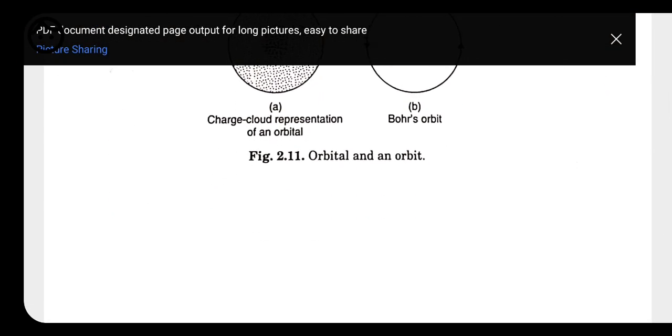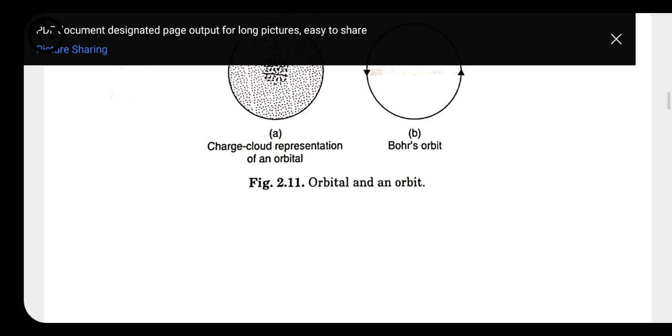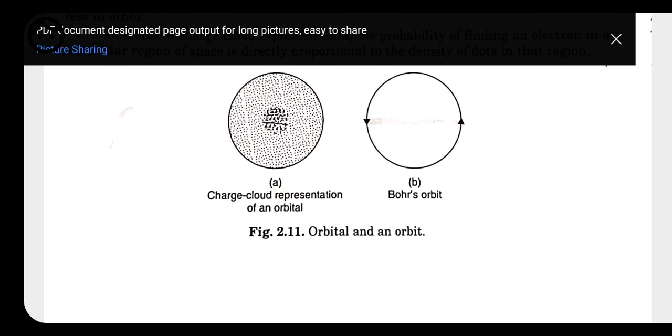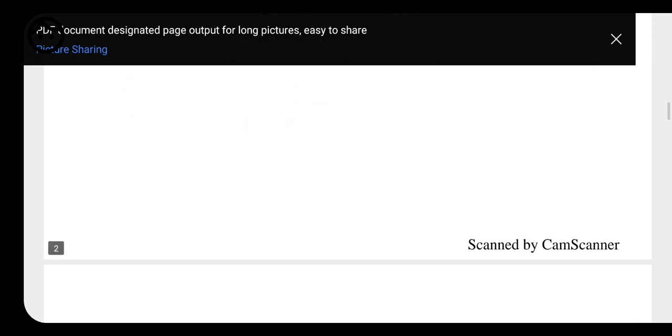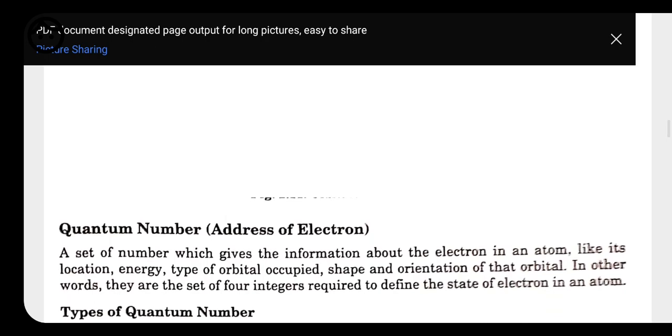So these are the differences between orbit and orbital, which are very important. You have to know them, because it is a very important question and may be asked in your exam.